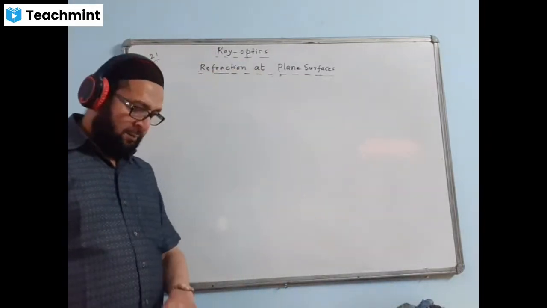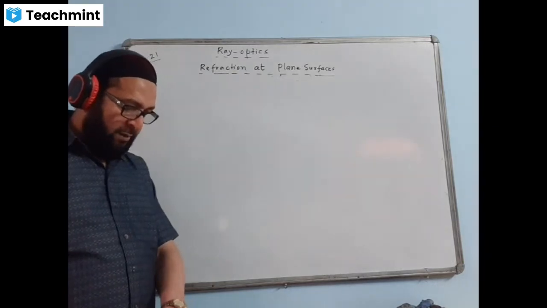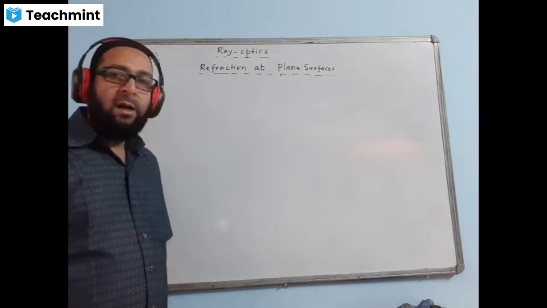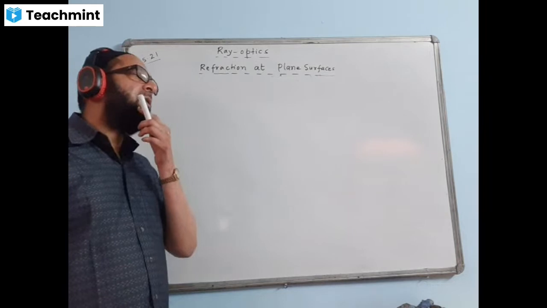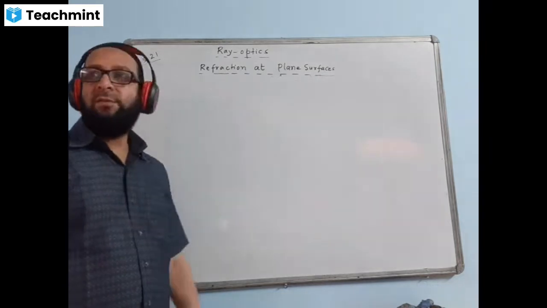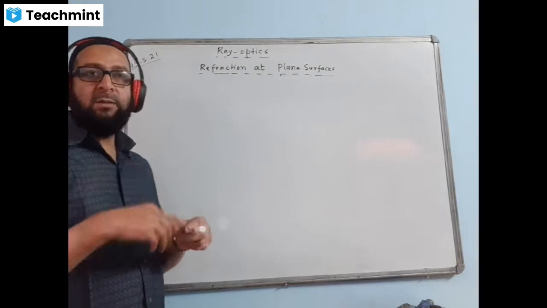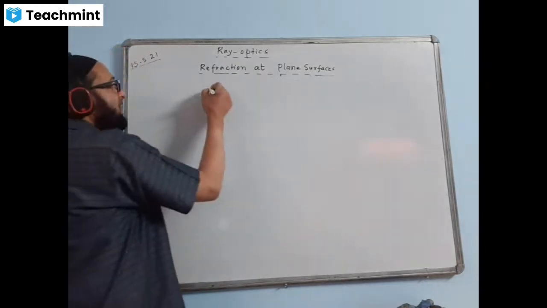Find the refractive index of the liquid. Find the RI of the liquid. Okay, they are saying find the RI of the liquid. That means it is the absolute one, that only we have to find, with respect to air or with respect to vacuum. Because here it is air to that liquid, so we have to find that. This question is little simpler.